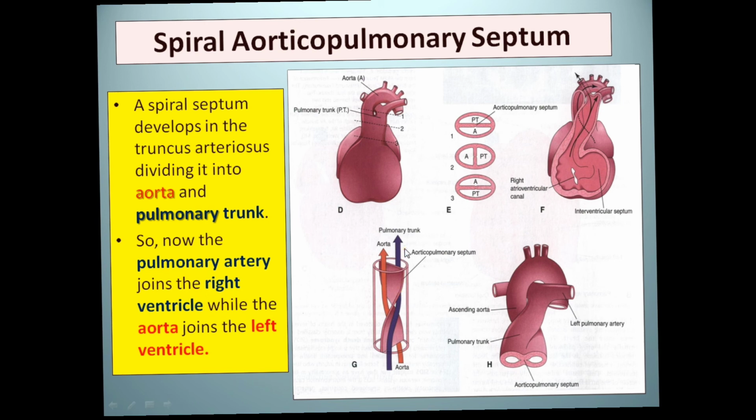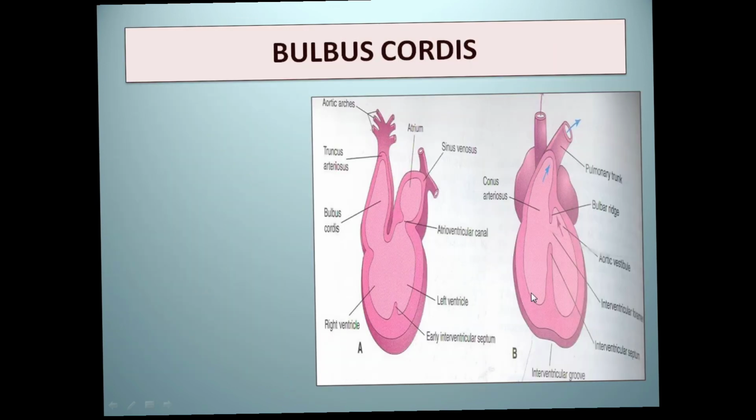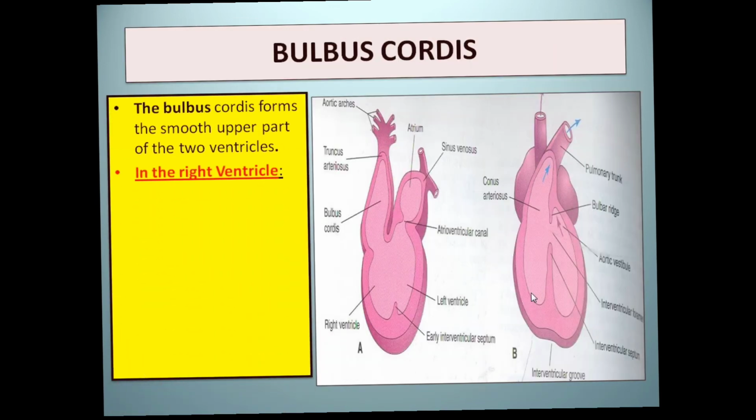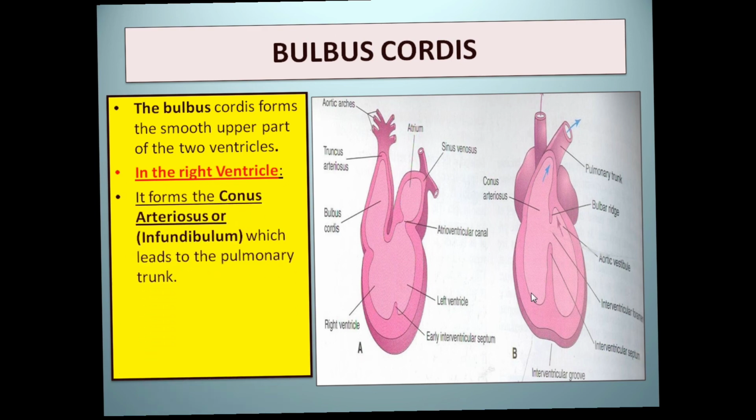Now what happened with the bulbus cordis? Bulbus cordis forms the smooth part of the two ventricles. In the right ventricle it forms the conus arteriosus or the infundibulum part, which leads to the pulmonary trunk, and in the left ventricle it forms the aortic vestibule, which leads to the aorta.